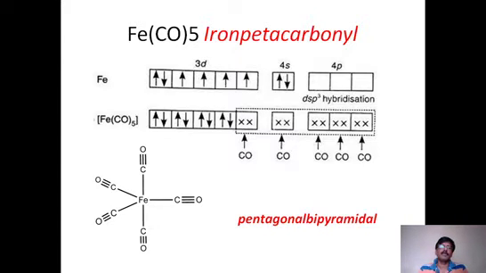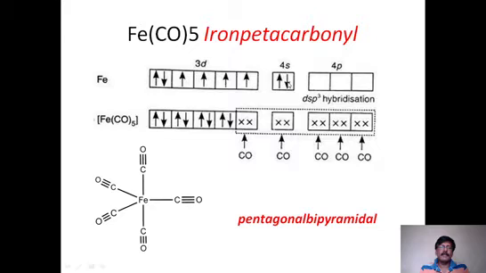IUPAC nomenclature, because this is also a complex. Now, how does this happen? Since iron is in zero oxidation state, the atomic number of iron is 26. So all the 26 electrons are present, 6 electrons in 3d and 2 electrons in 4s orbital. Every electron is present because it does not have any plus charge, no electron is removed.